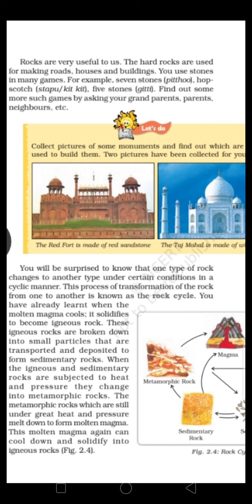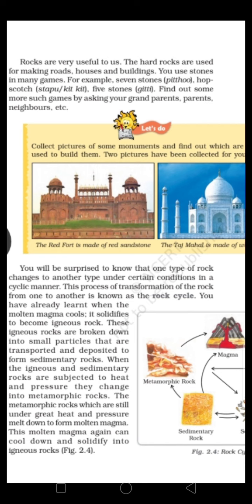You will be surprised to know that one type of rock changes into another type under certain conditions in a cyclic manner. We have studied that sedimentary and igneous rocks change into metamorphic rocks under great heat and pressure.